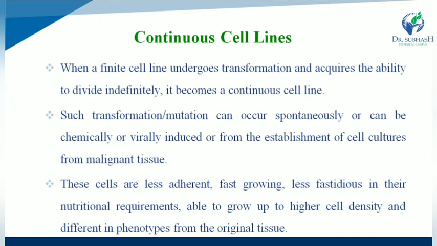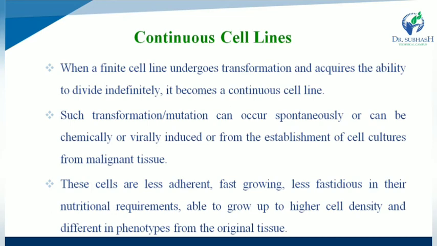Such transformation or mutation can occur spontaneously, or can be chemically or virally induced, or arise from the establishment of cell cultures from malignant tissue.